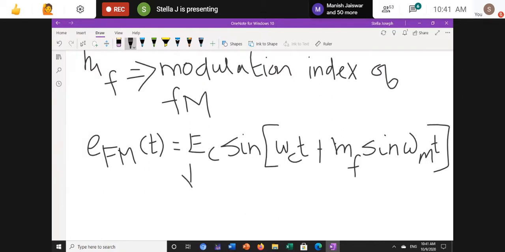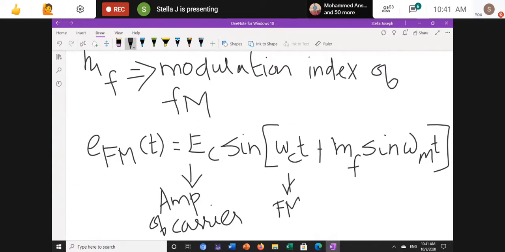What is Ec? Ec is the amplitude of the carrier signal. What is omega c? Omega c is the carrier frequency of the fm wave with the modulation index.